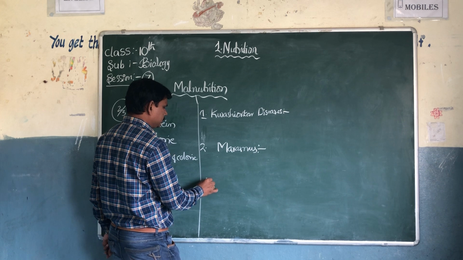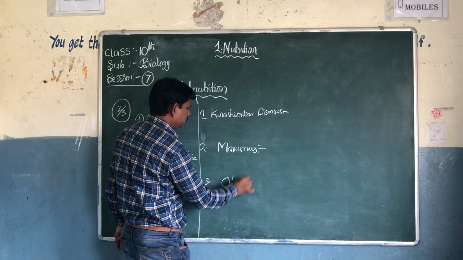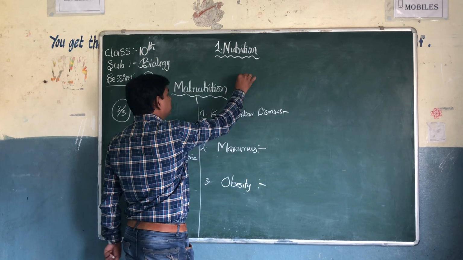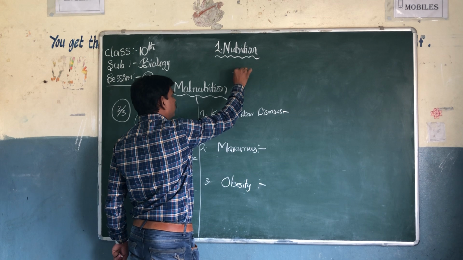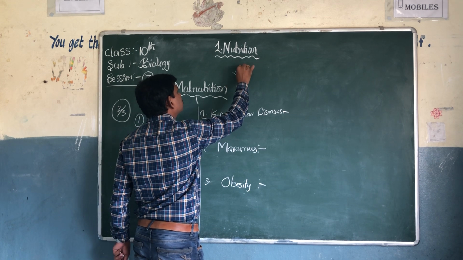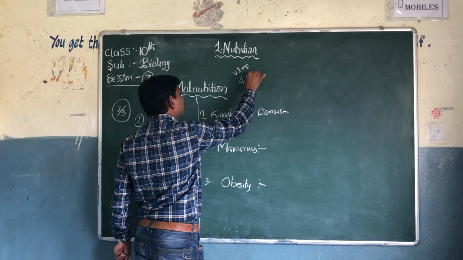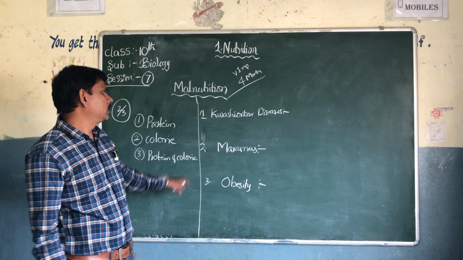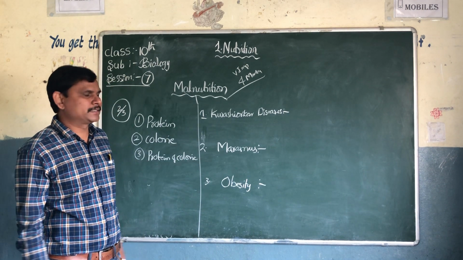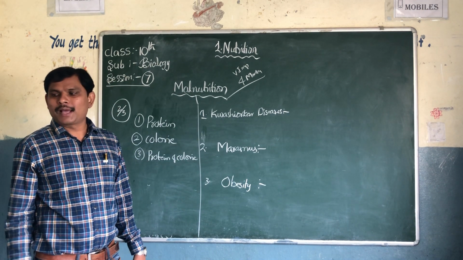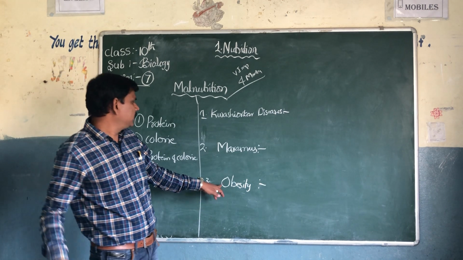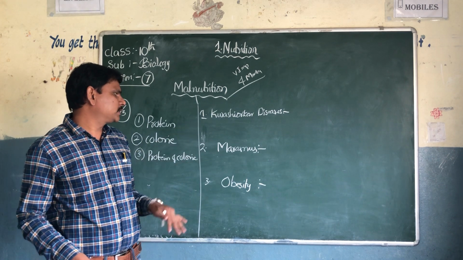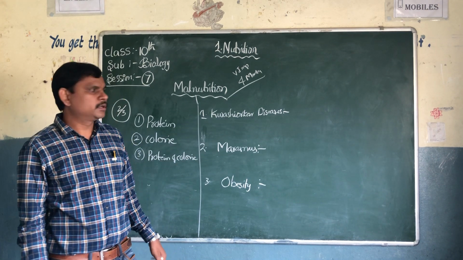And the last one is obesity. This is very, very important for a four-marks question. Kwashiorkor, marasmus, obesity.